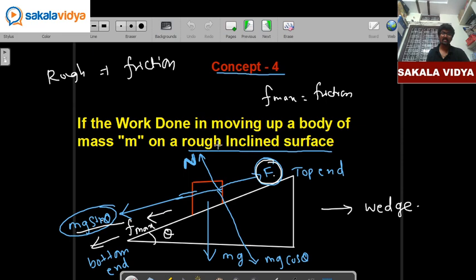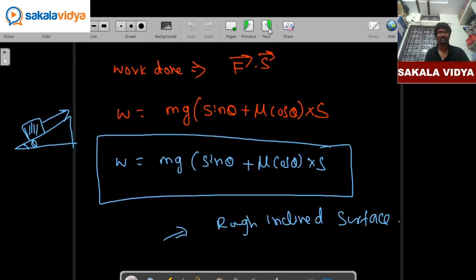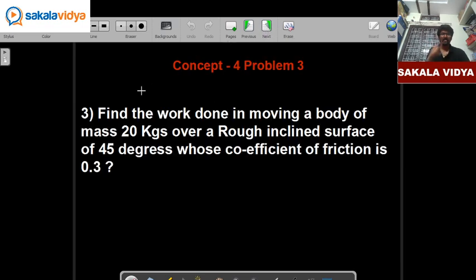So in the case of a rough inclined surface, our formula for work done will be mg times of sin theta plus mu cos theta into L or S. Okay, let us solve one more question on this. Find the work done in moving a body of mass 20 kgs over a rough inclined surface of 45 degrees whose coefficient of friction is 0.3. Let us write the given data.